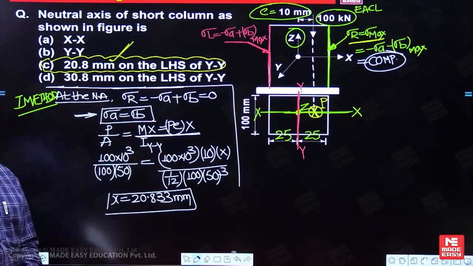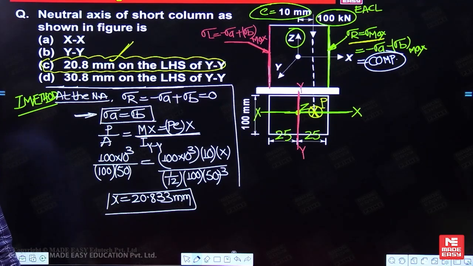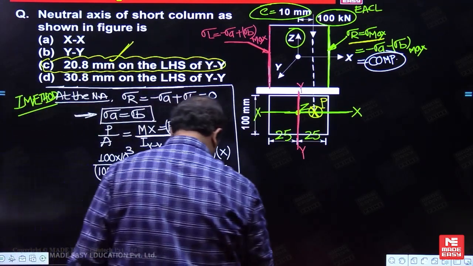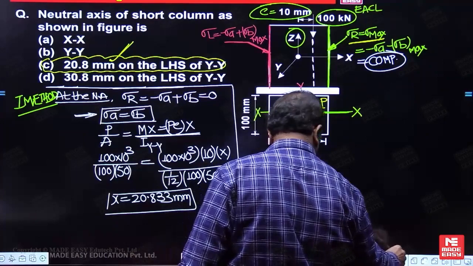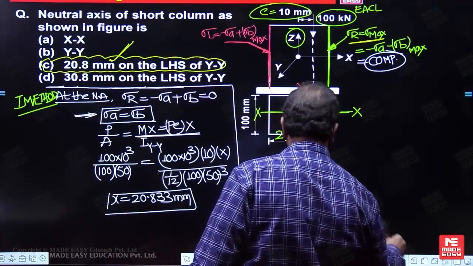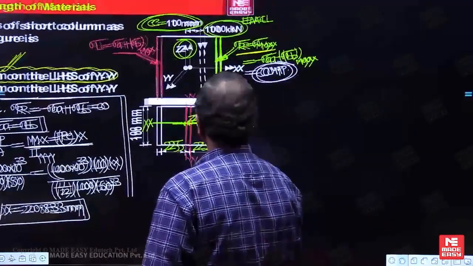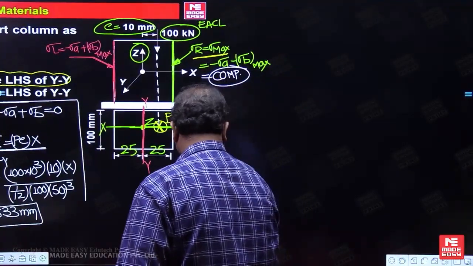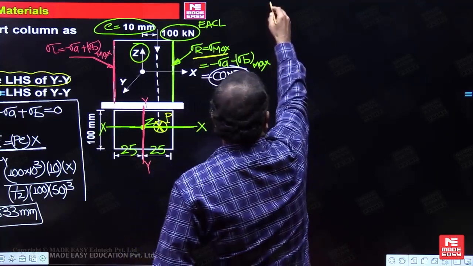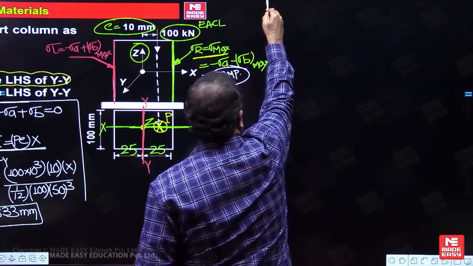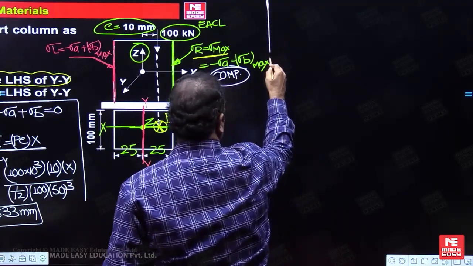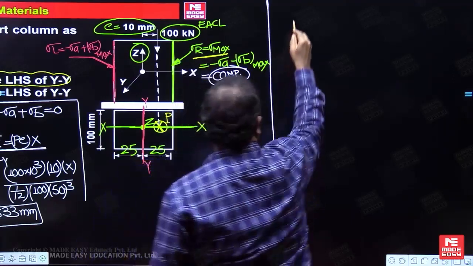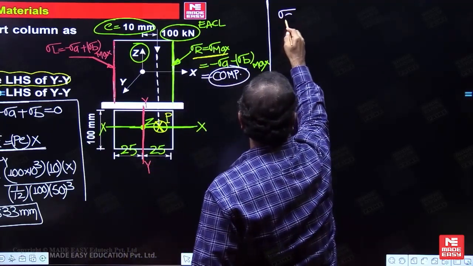What is the other method now? We can use the resultant stress variation. So first you find out the axial stress.